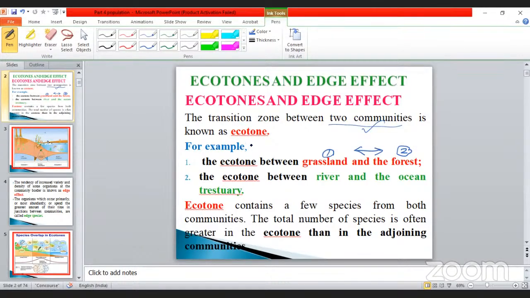Once again, repeating for you, my dears. What is an ecotone and the edge effect? The transition zone between the two communities. What does transition zone mean? Take the example of grassland and forest. In between there is a space, and that space is called the ecotone. So this is considered an ecotone.